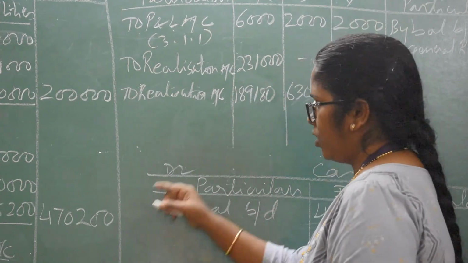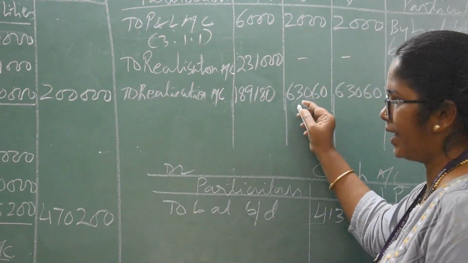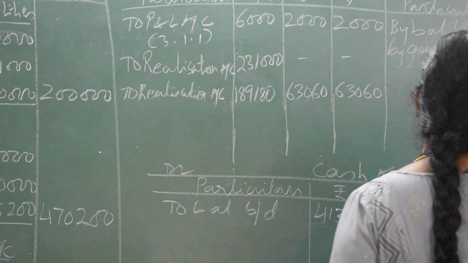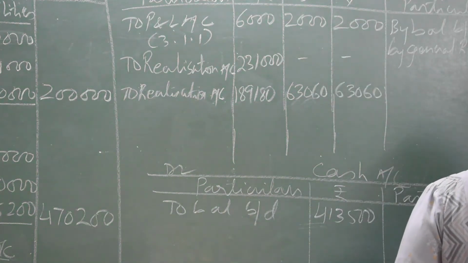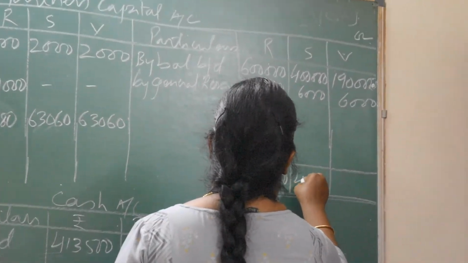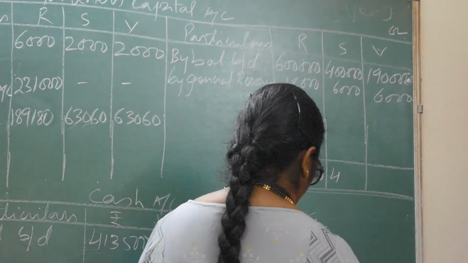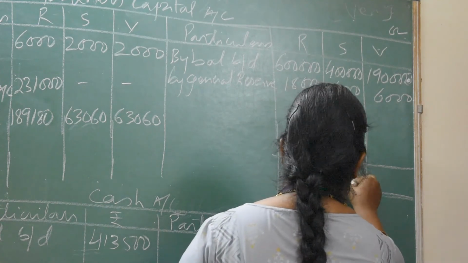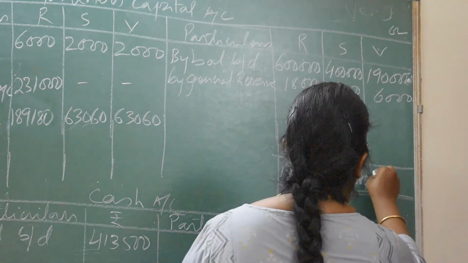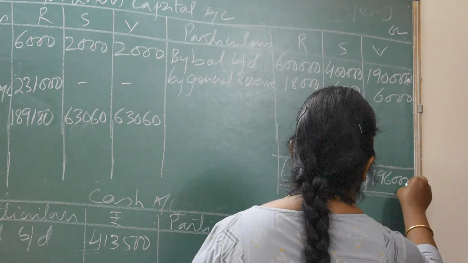So once we transfer all these entries in the partners' capital account, you have to close this. Here it is 6,18,000, 4,06,000, and 1,96,000.